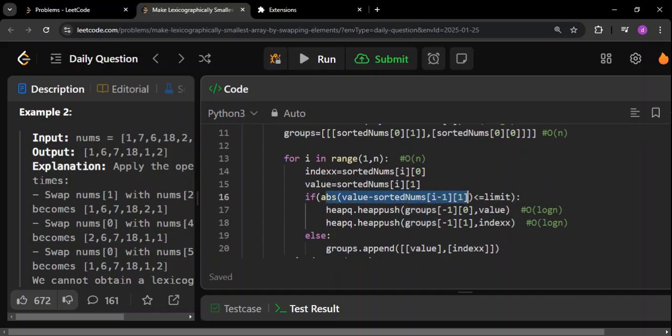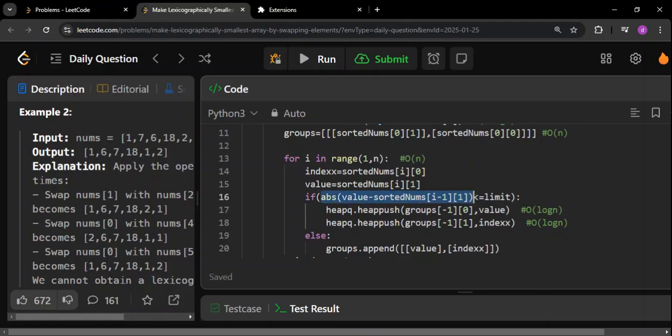Okay, what is this? Absolute difference of the current value, that is sorted nums of i of 1 minus sorted nums of i minus 1 of 1. See the difference here. It is i, here it is i minus 1. That is the only difference. Here also it is 1, here also it is 1. That's the only difference. Sorted nums of i, sorted nums of i minus 1. This is the only difference, right? So value minus the previous sorted value, the exact previous value after sorting. Take that and do the absolute difference.